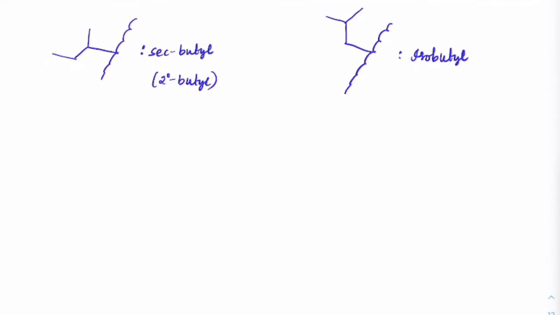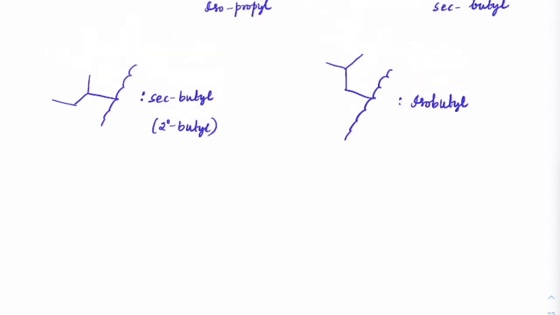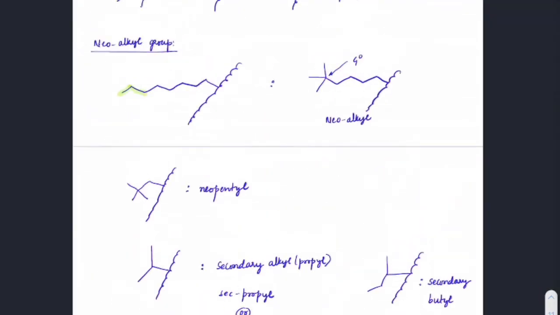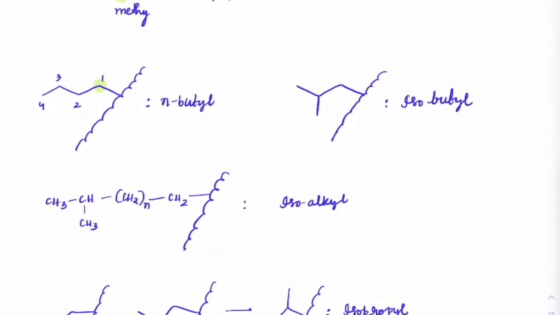Now, when do we use this? Normally when strict IUPAC is written, we don't use it. But sometimes the IUPAC becomes very complex. So in that case, we will be using secondaries and isobutyls. I'll show you when. Now this is about the classification. If you check out the classification, all of these are alkyl groups. Either it is a straight alkyl, which we call N-alkyl, or it could be a branched alkyl which is isobutyl or neobutyl or neopentyl or anything like that.